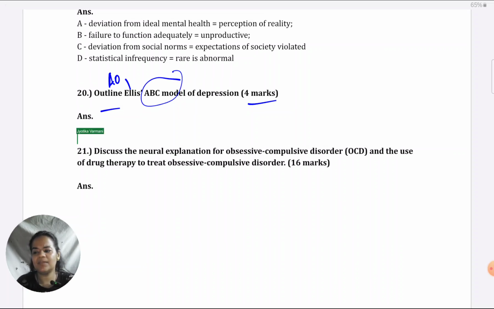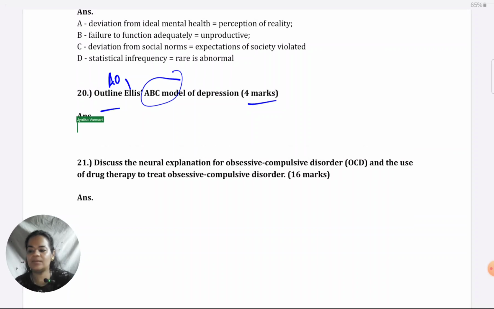So let's do this very quickly. There's nothing to brainstorm because there are not many possibilities of what you could answer here. It's a very fixed answer. ABC has a very specific meaning that you will have to explain.